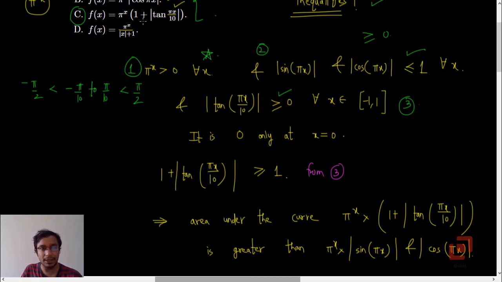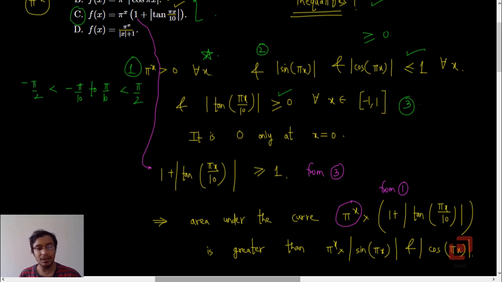So if we add 1 to that, in the function itself, then it will always be greater than or equal to 1, because we are adding a non-negative number. And as I noted in the first point, multiplying both sides of an inequality by any positive number is not going to change the sense of the inequality.